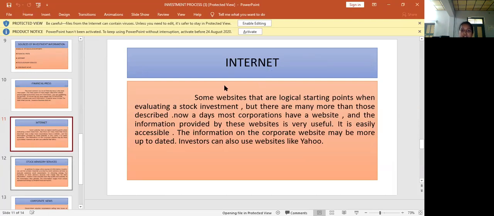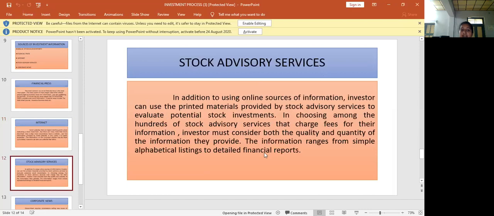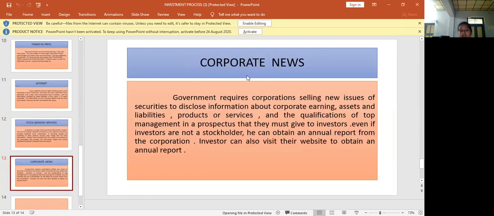And the fourth one is stock advisory services. These are used to know the performance of the investment. They can provide the information through printed materials. These are the stock advisory services. And the last one is corporate news.